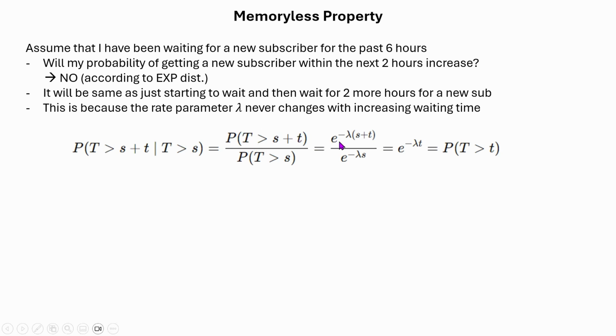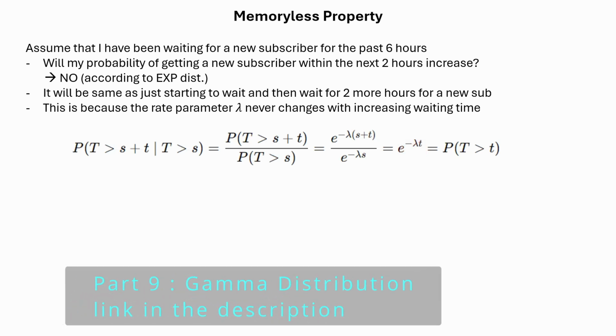Now we all saw this one before. This is simply nothing but e to the power minus lambda t. So t can be replaced by these new times, and ultimately it is going to be e to the power minus lambda t. That means this particular value is the same as just waiting for time t. It doesn't take into account that we have already waited for time s. So that is all about the exponential distribution.